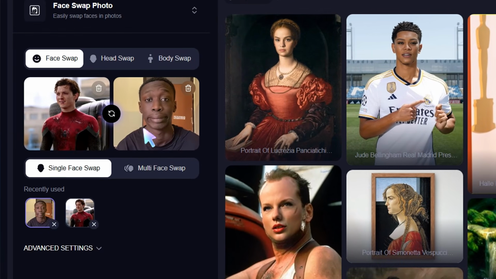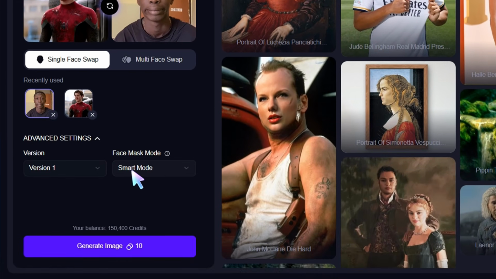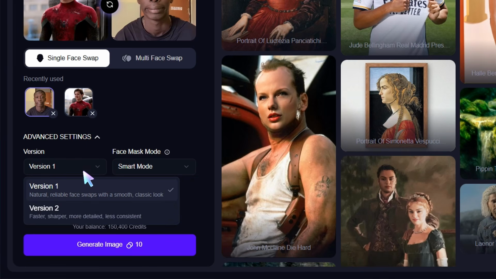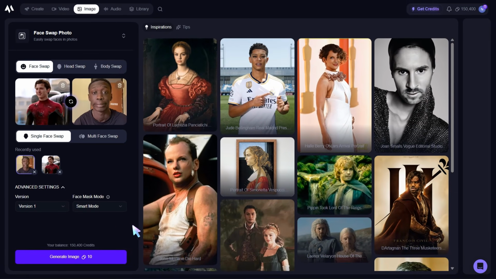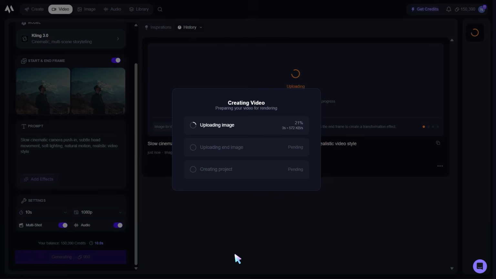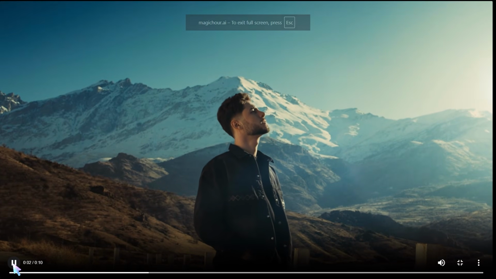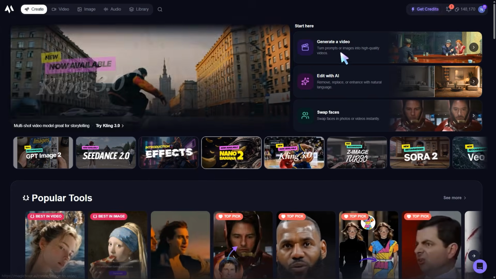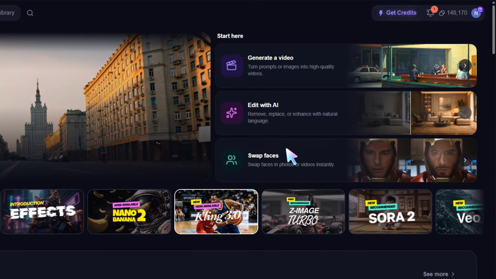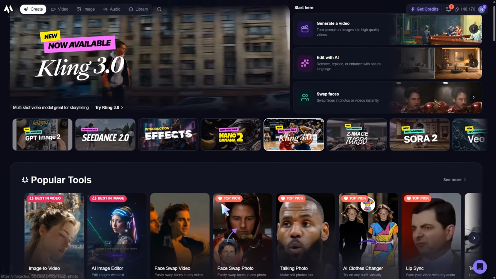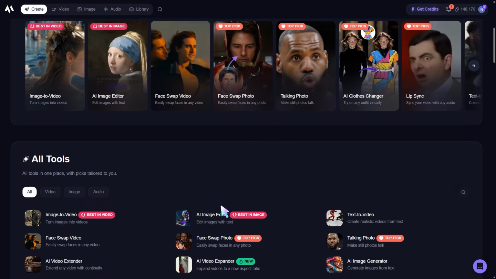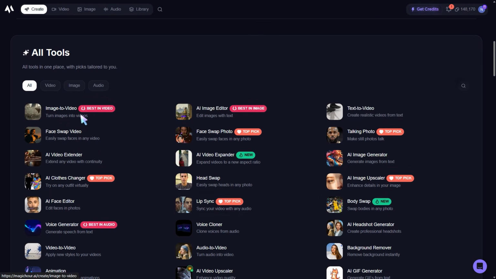Now let's put the workflow together. Instead of using these tools separately, I want to test a simple creator flow. Start with an image, improve it, turn it into a video, then maybe test a face swap or lip sync version. So the workflow becomes image, edit, upscale, video. And this is exactly the kind of process creators use when building content packs.